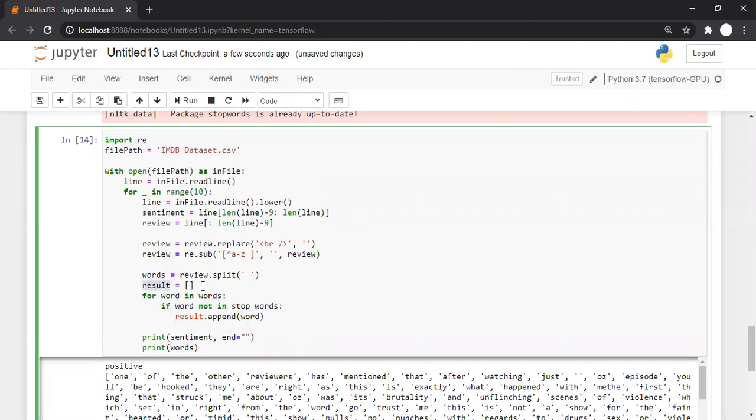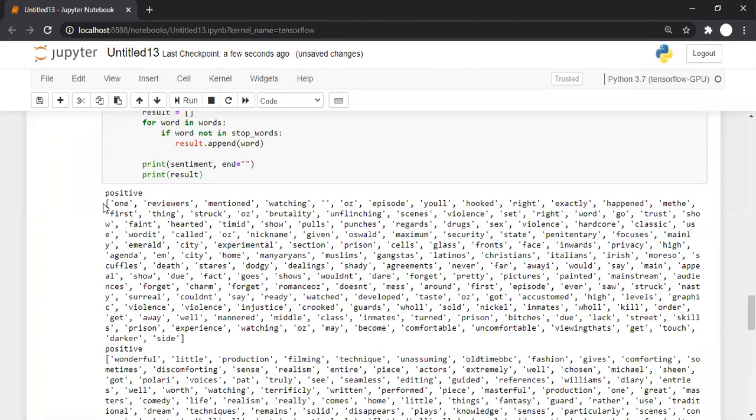Initially result is an empty list. We have split our review into a list of words. We are going through every word in that list one by one, and if the word is not in the stop words list, only then we are appending that word to result. So now instead of printing the words, let's print result.